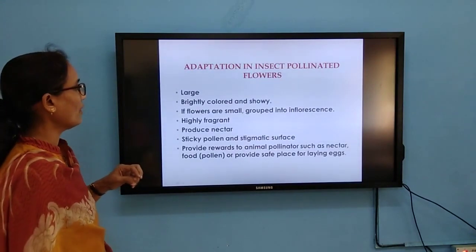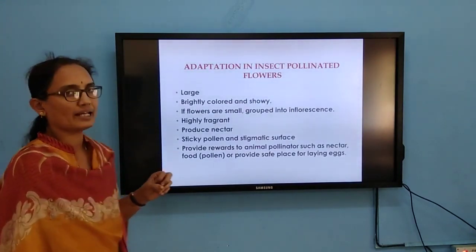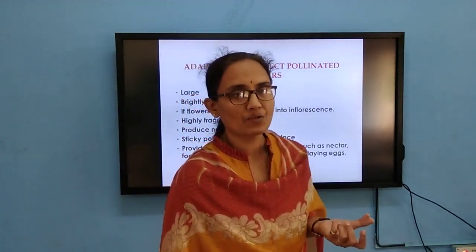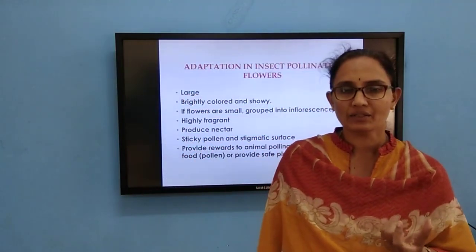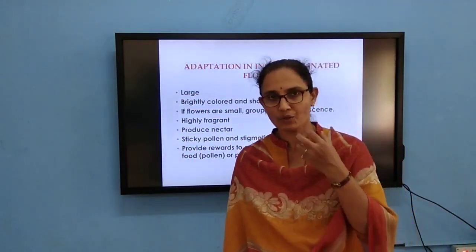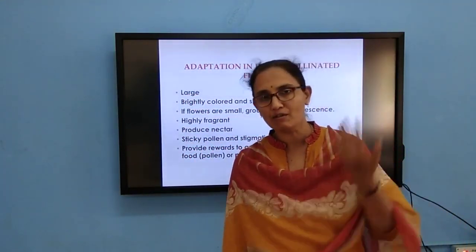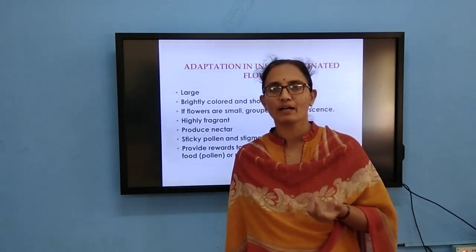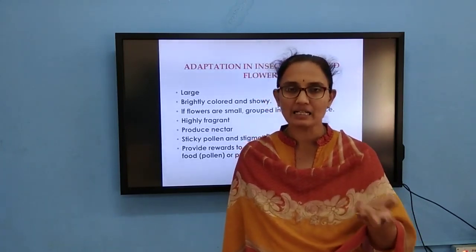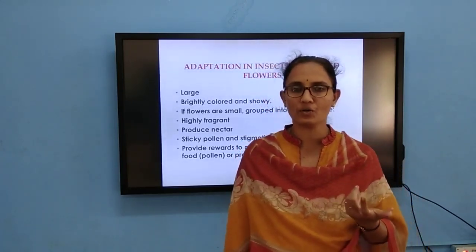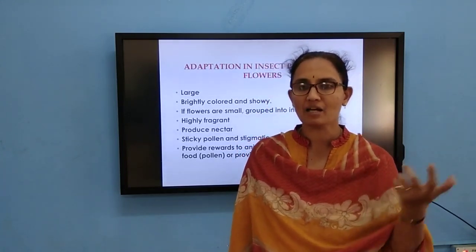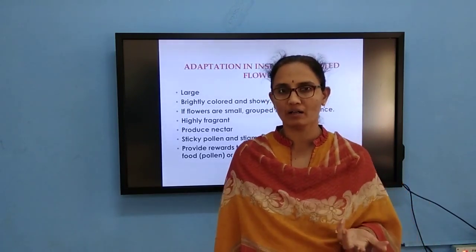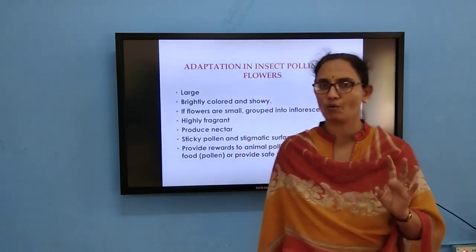So, insect pollinated flowers. Usually, insect pollinated flowers are large. They are brightly colored. So, what we can say? The flowers should offer certain floral rewards to the insect. That is in the form of either nectar, fragrance, sometimes bad odor also in case of Rafflesia. The flies are being attracted because of that bad odor. It need not be a good odor always, sometimes a foul smell also.